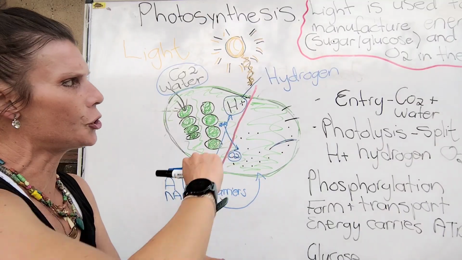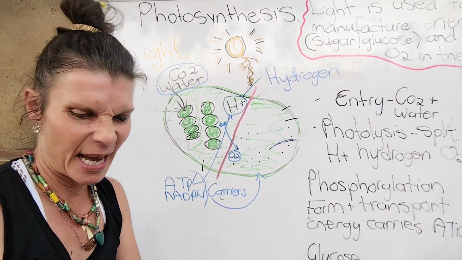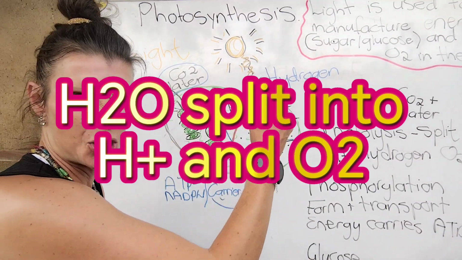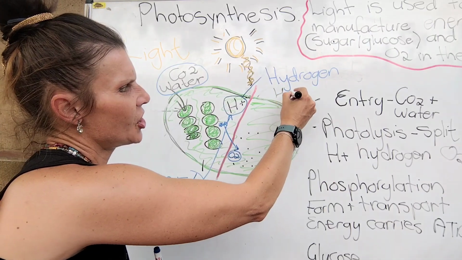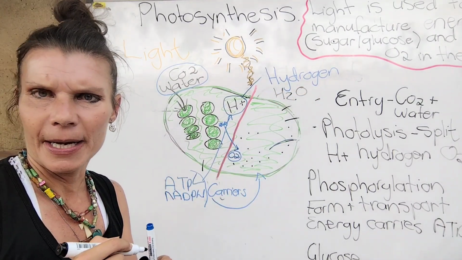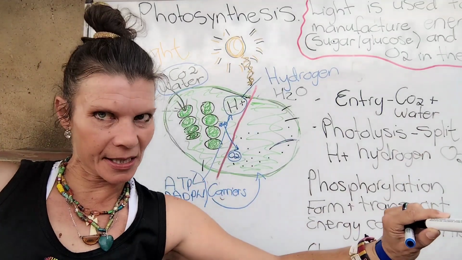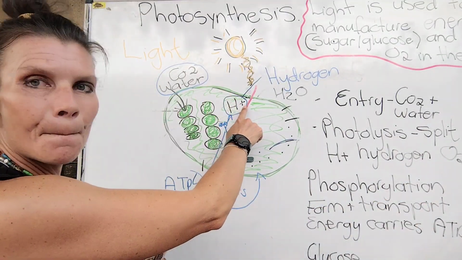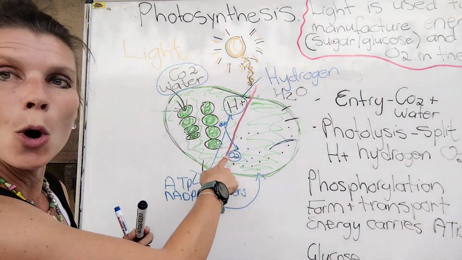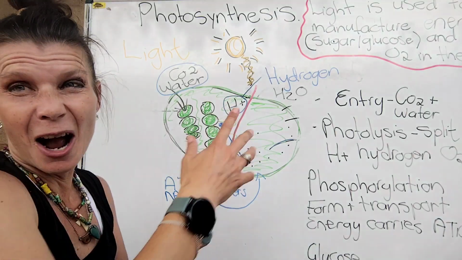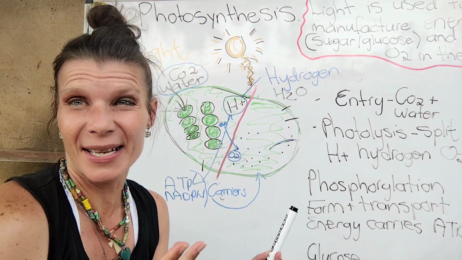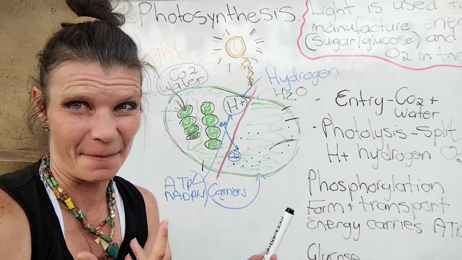It splits into H plus. Remember most water is H2O, ne? H2O. Okay. So, the water, the H2O splits into H plus and O2. Now it's not water anymore. H plus O2 is not water, ne?